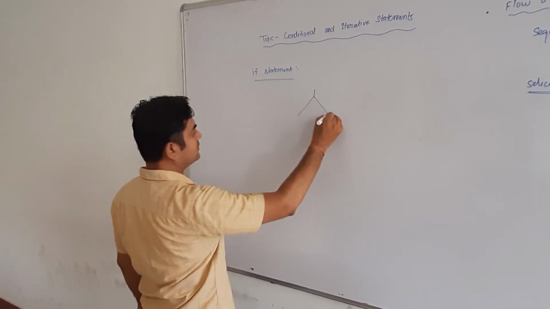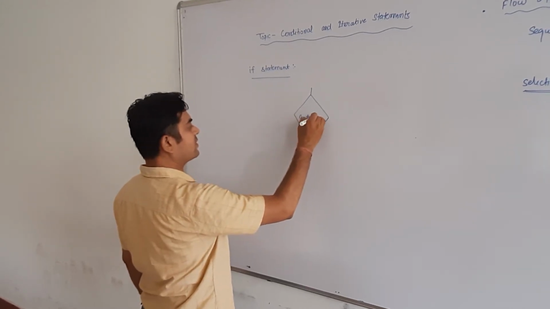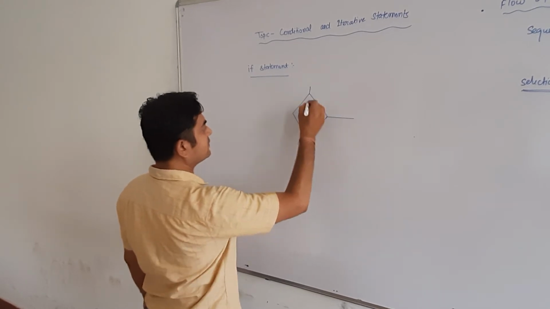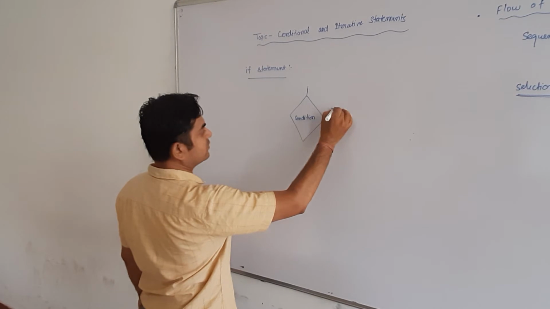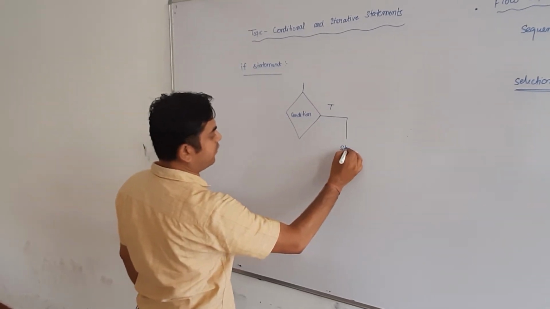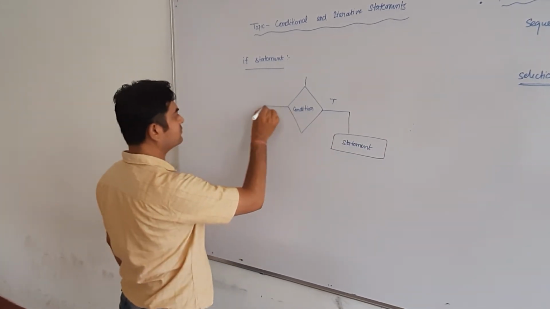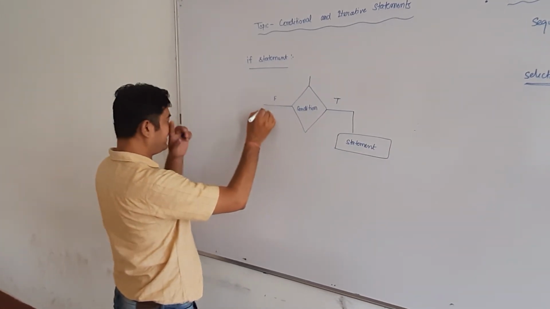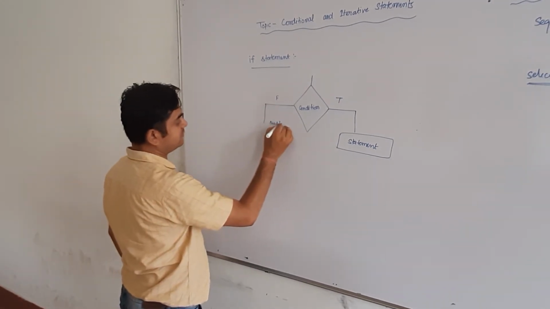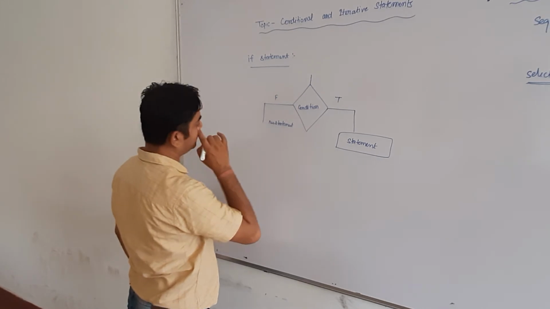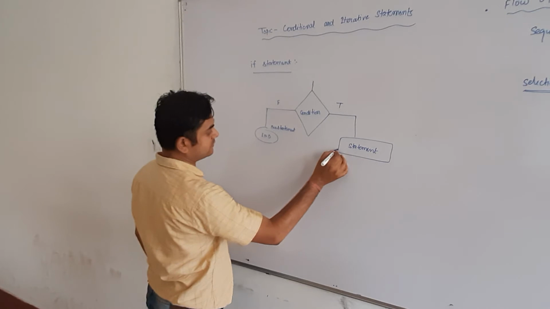Here is a condition. If the condition is true, then the statement will execute. If the condition is false, there is a pass statement, that means no statement, and the program is going to end.